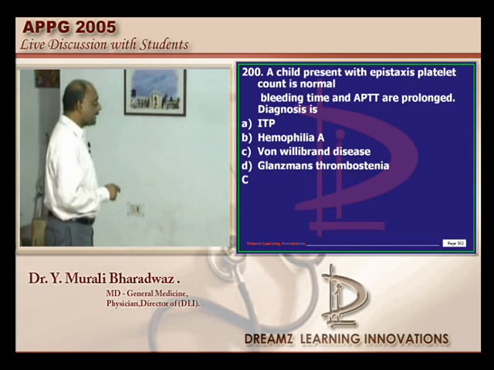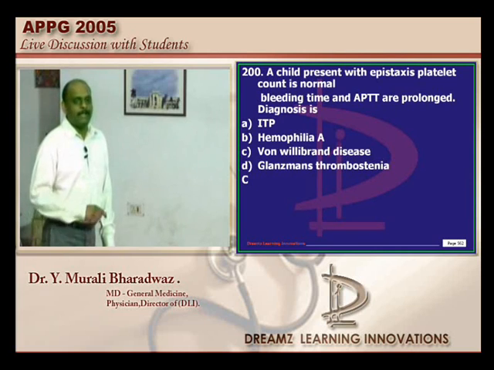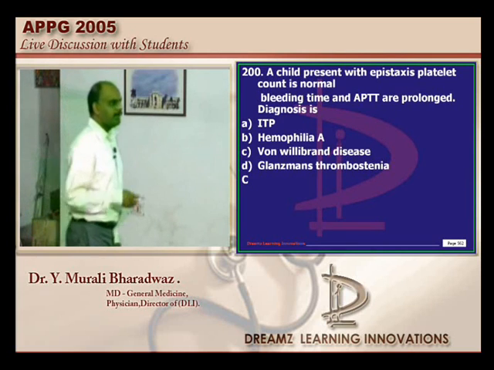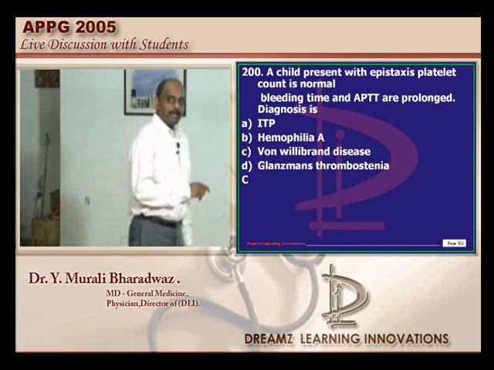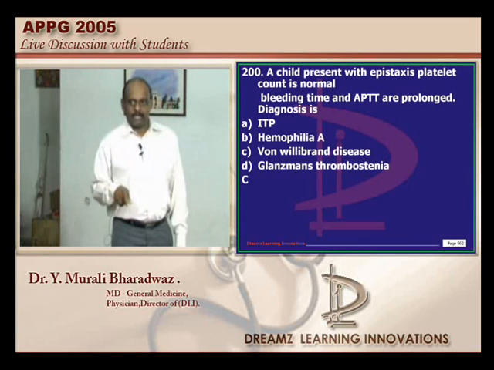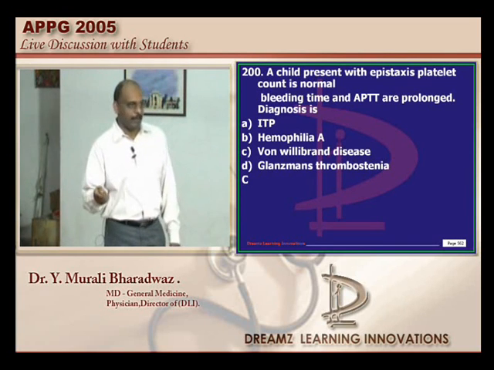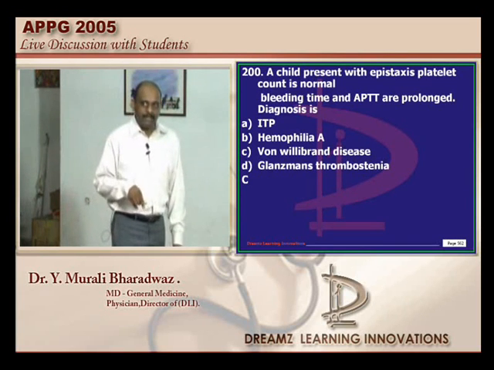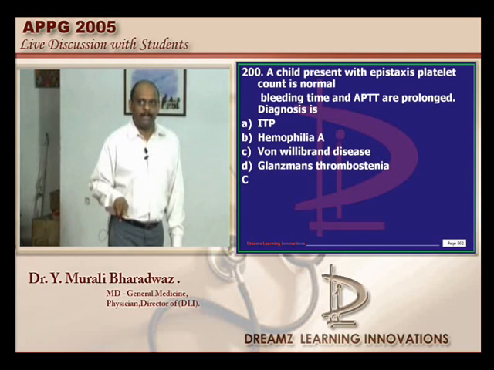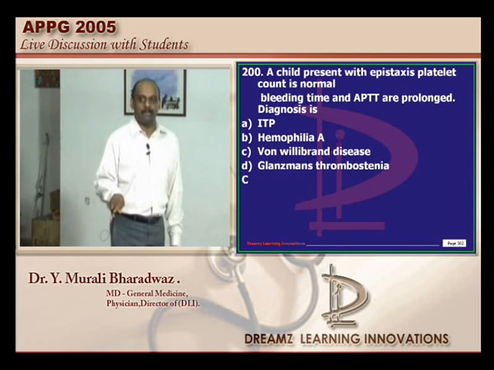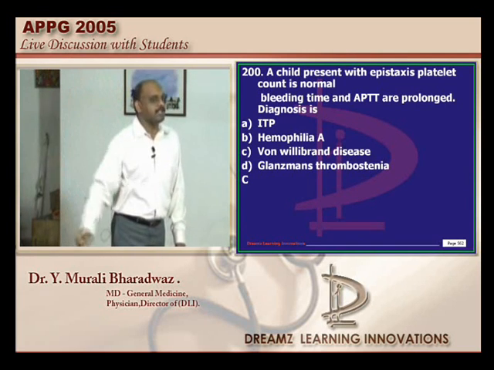Epistaxis is there, platelet count is normal, but the bleeding time is prolonged with the APTT prolonged. APTT prolonged means what is the reason, doctor? Factor 8 is prolonged. But can we call it hemophilia? We can't call. Why? Because bleeding time got prolonged. But can we call it ITP, idiopathic thrombocytopenic purpura? We can't call because platelet count is normal. So it must be some platelet functional disorder.